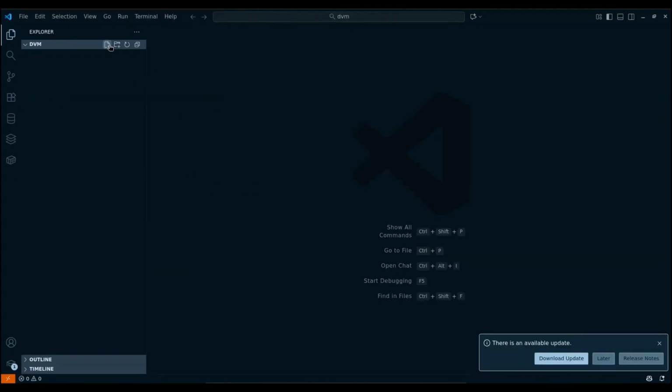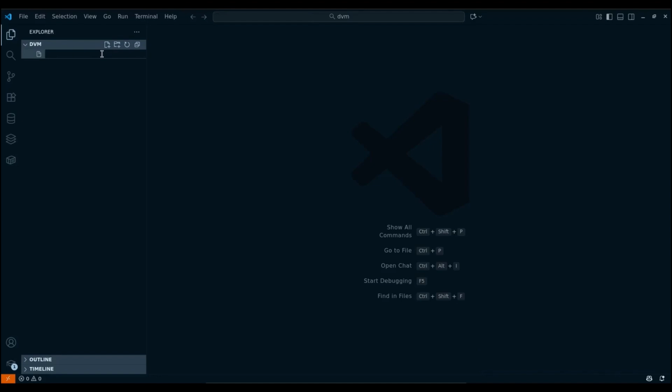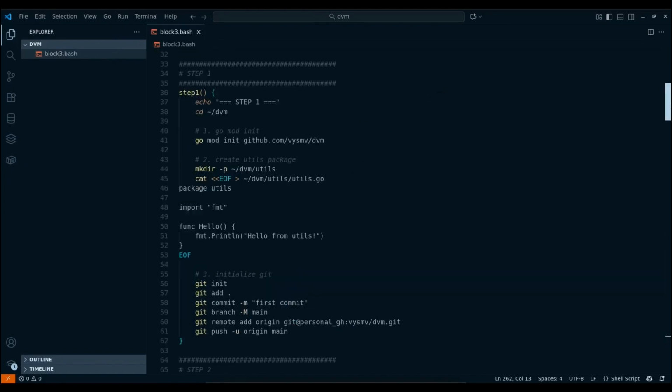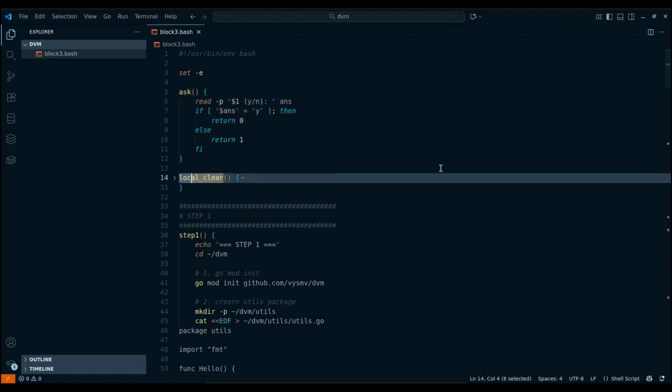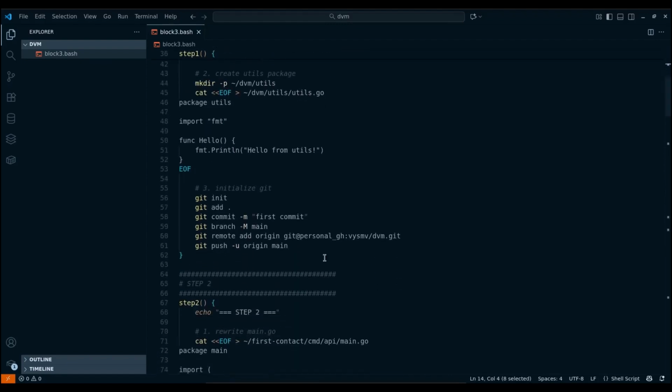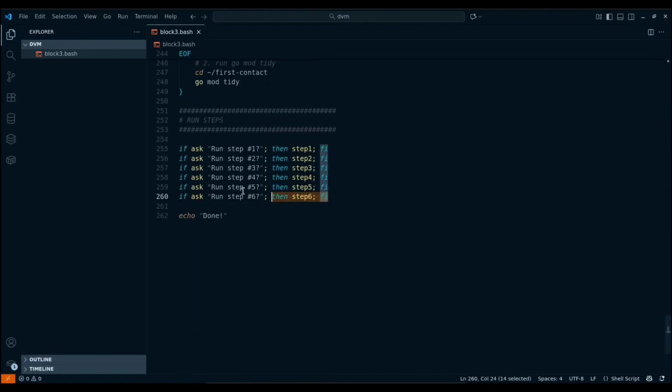We will import its package into our tests. In this block, I will also go down the path of executing a script, but in a slightly more clever way. The demonstration of this block consists of 6 steps, and the script will ask us at each step before continuing further. In general, let's create a file called block3.bash, and let's paste the code into it. The logic here is as follows. We have an ask function that checks whether I want to continue. Next is the local function, but more on that later. And then there is the code for each step. If you scroll down a little, you will see each step being called via the ask function.